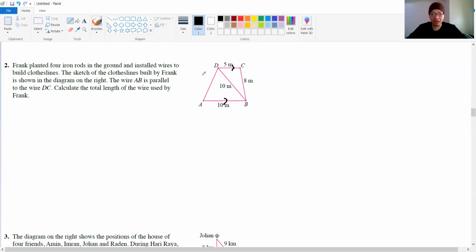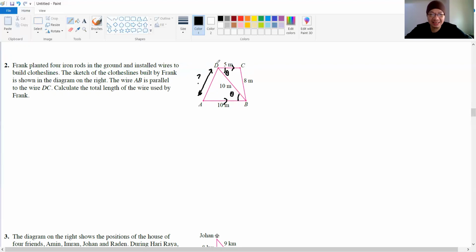But we don't have AD here, right? So we need to find this one first. We got 10, 10, and then you want to find the question mark here. It's supposed to have the angle opposite to that question mark. Since AB and DC are parallel to each other, this one is theta, and this one is also a theta here. See? There's a connection there.